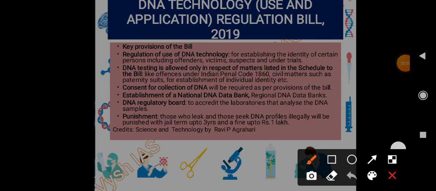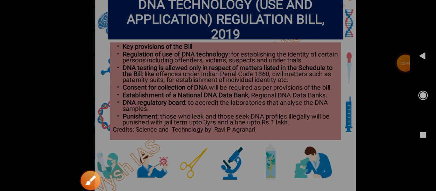According to this bill, a national DNA data bank will be set up, then regional DNA data banks will also be set up, and then DNA regulatory boards will be set up, which will accredit the laboratories that can analyze the DNA samples. Then provisions of punishment are also there, for those who leak this, and those who seek DNA profiles illegally. They will be punished with a jail term of up to 3 years and a fine of up to 1 lakh.